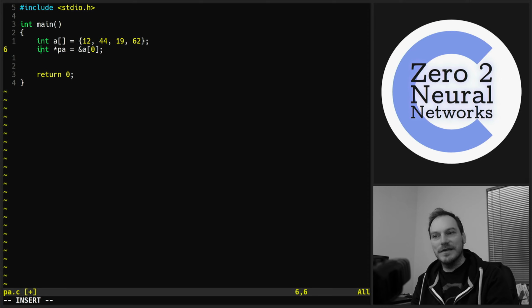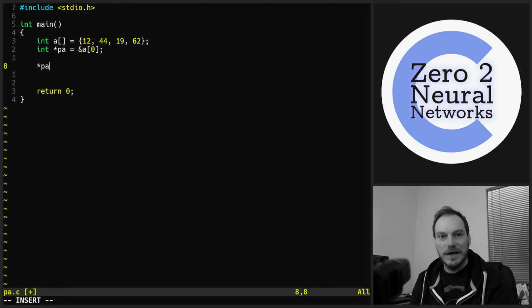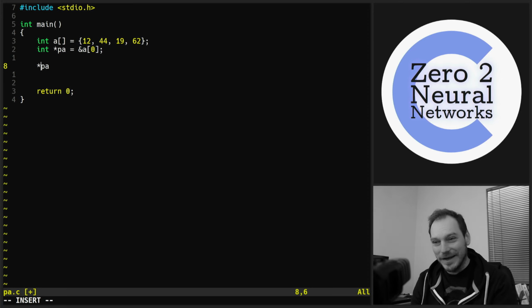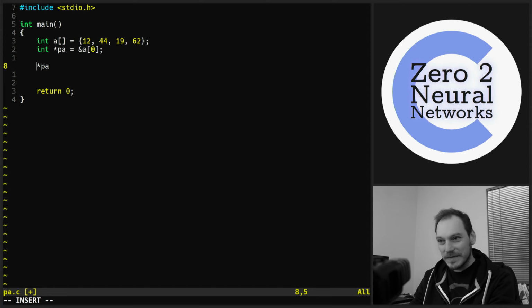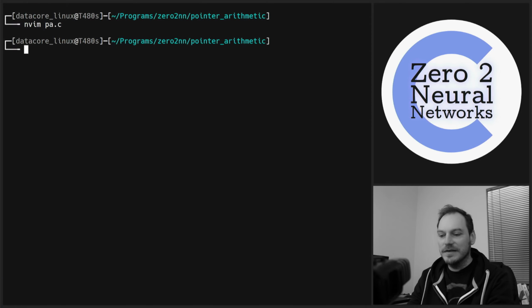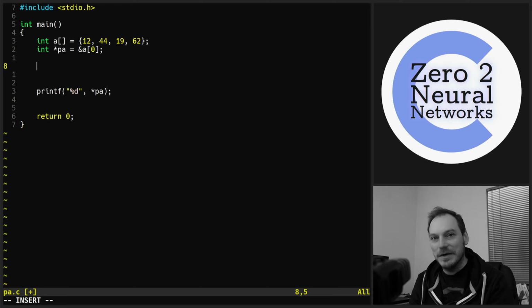We're going to assign that address to this pointer, and we can dereference that pointer using star PA. So PA is the actual address, and star PA is the value stored at that address. So let's print that out and confirm that all works properly. Star PA to dereference, and it's an integer, so we can just use %d. So let's see what we get. We get 12, obviously.